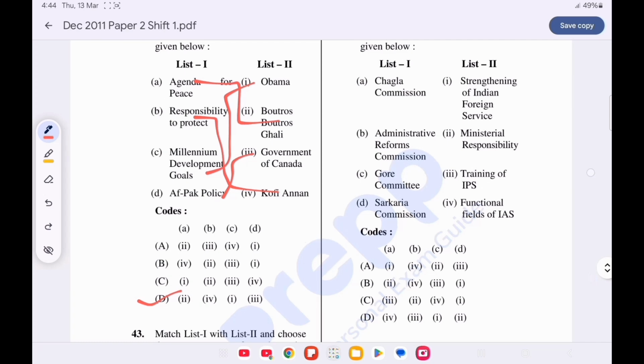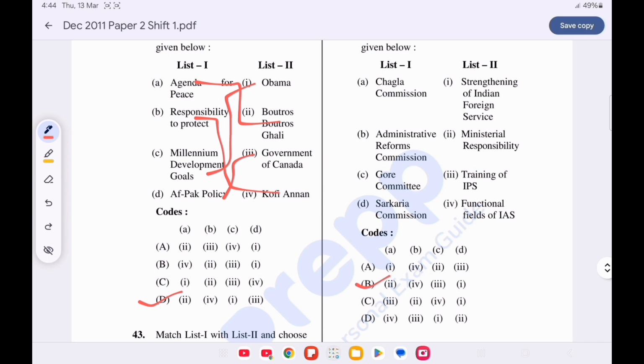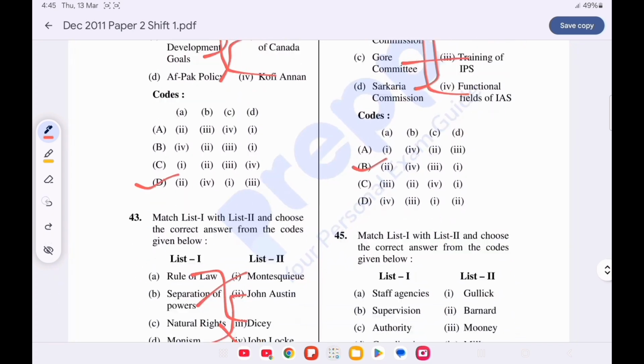Now question number 44. Match list 1 with list 2 and choose the correct answer from the code given below. Option B is correct. Chanda Commission is on ministerial responsibility. Administrative Reforms Commission is for the functional field of the IAS. Gore Committee is for training of the IPS, and Sarkaria Commission is for strengthening of the Indian Foreign Service.